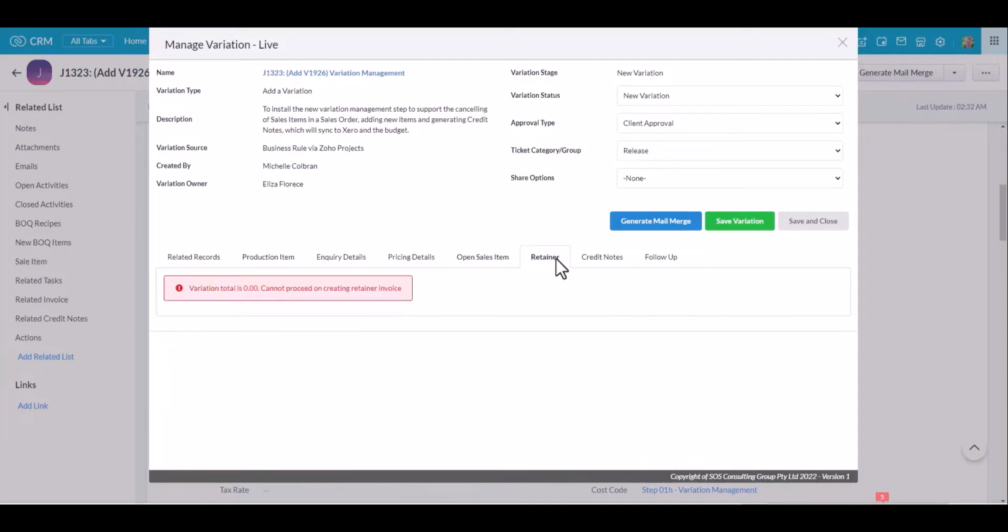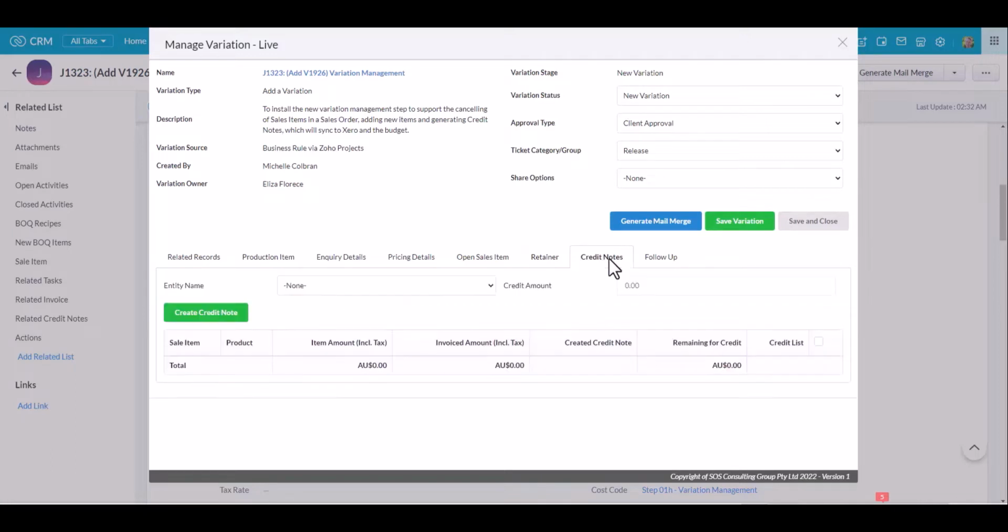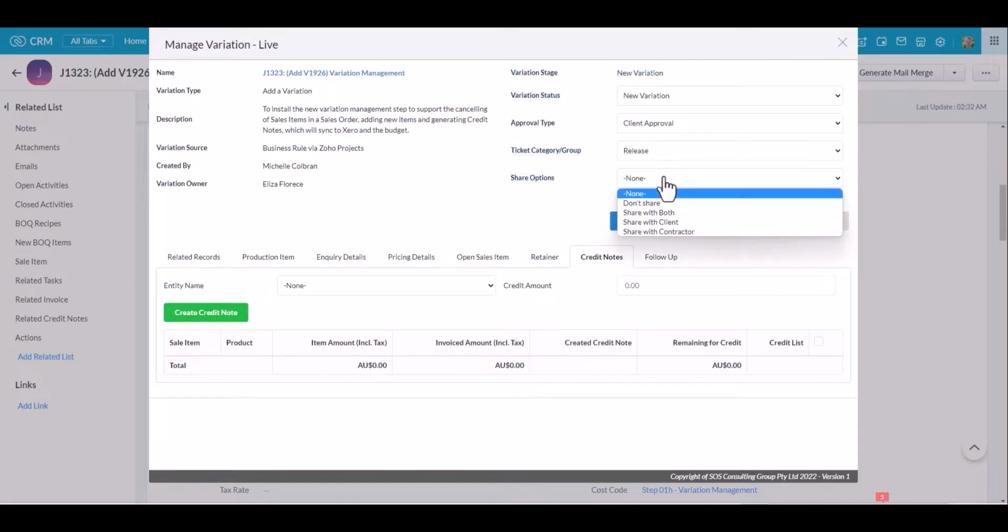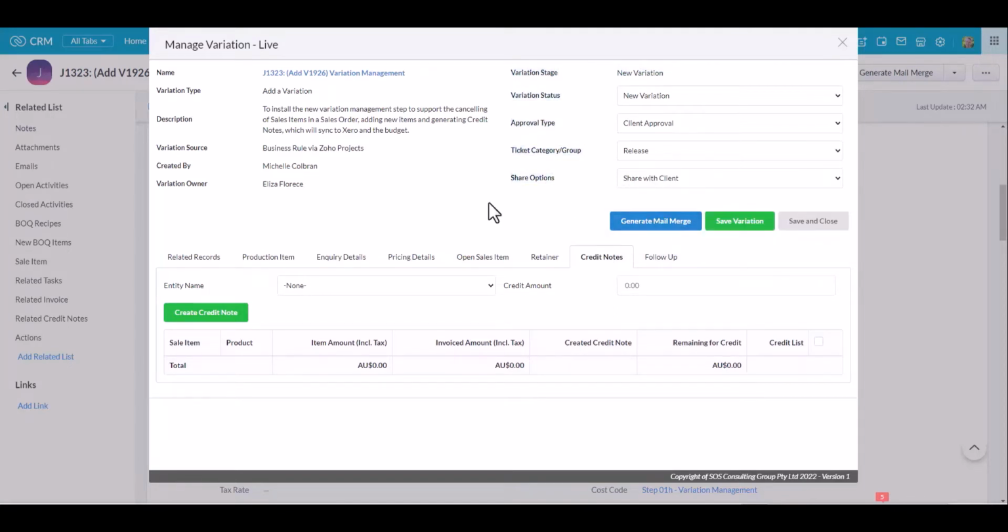Retainers, you'll only see that if you've got the retainer invoice features, and credit notes, you'll only see that if you've got the payments module. Up here under share options, I can also choose to share this variation with the portal, and again you'll only see that if you're using our custom portals. So you can still use the variation management widget, and anything your business does not require will automatically be hidden.